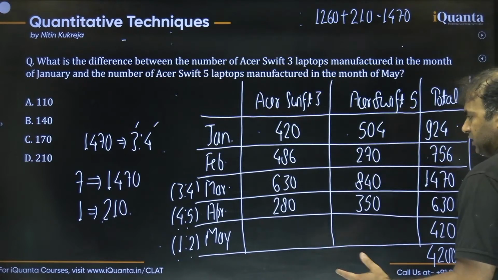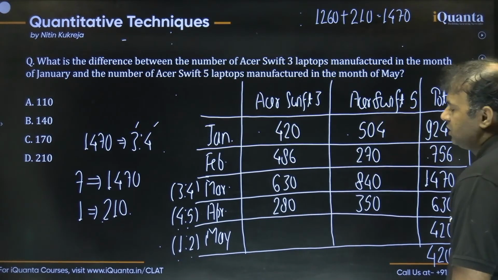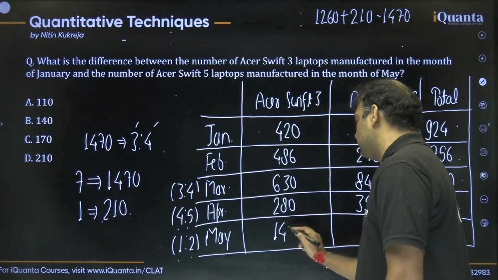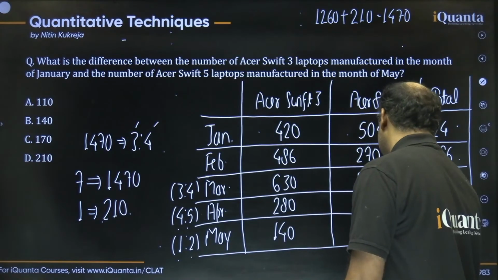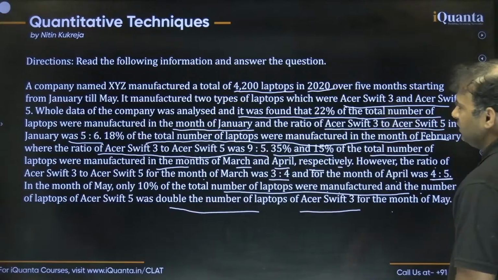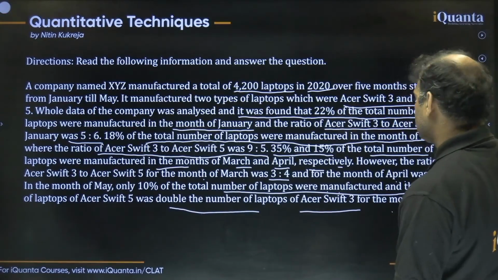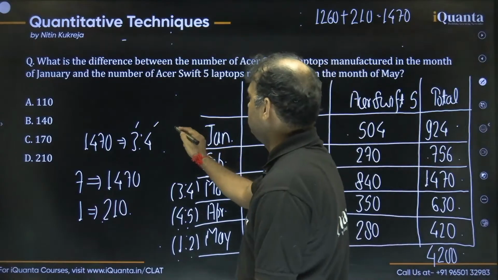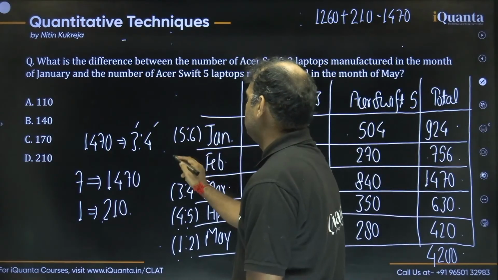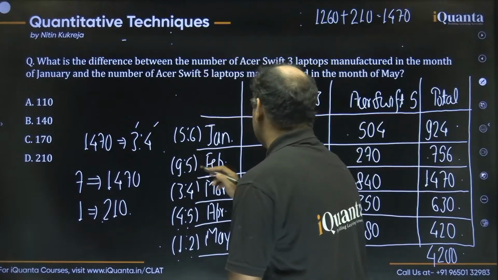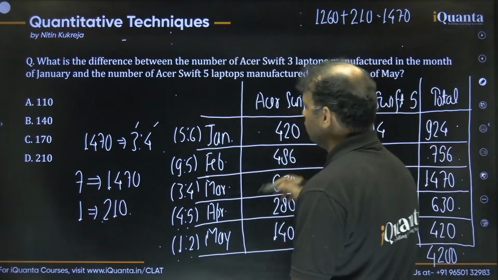Distributing 420 in the ratio 1:2 should be how much? It should be simple, 140 and 280, guys. This is a simple thing. That's why I'm not discussing much. I hope this is clear to everyone. So this is where we have written all the required numbers. Hope this is understood by all.